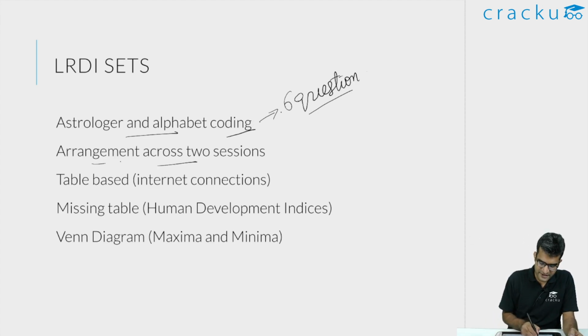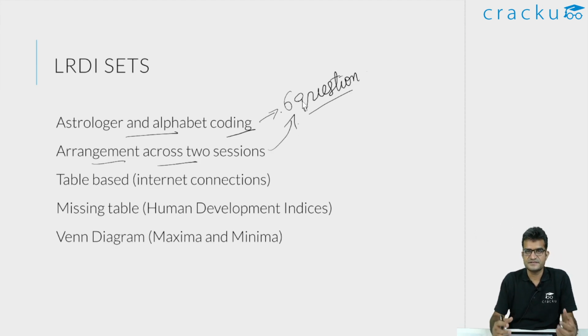On the other hand, we had another question, an arrangements question. This also was a 6 question set. This was about a few people sitting around a circular table across 2 different sessions. So this involved multiple cases. You can figure out and you can eliminate some of the cases, but even at the end, you will get multiple cases. And even the way some of the questions were phrased was tricky. So there was no simple, very direct question about, say, who is sitting where.